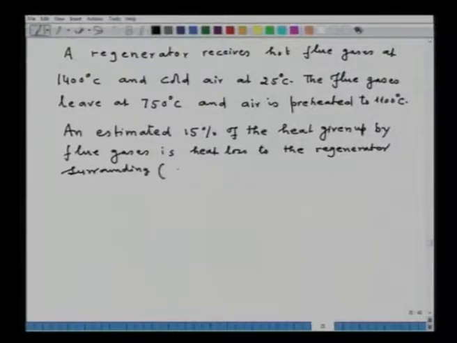That means 85% of the heat is recovered in the preheated air.